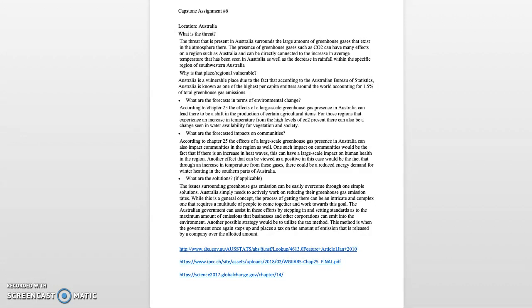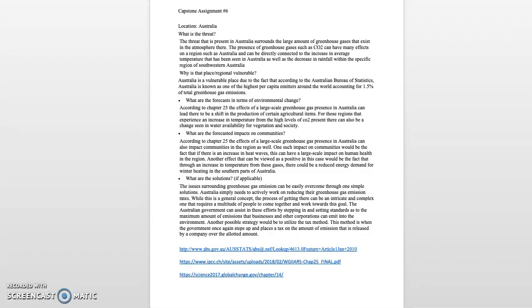According to Chapter 25, the effects of a large-scale greenhouse gas presence in Australia can also impact communities in the region as well. One such impact on communities would be the fact that if there is an increase in heat waves, this can then have a large-scale impact on human health in that region. Another effect that can be viewed as a positive in this case, however, would be the fact that through an increase in temperature from these gases, there could be a reduced energy demand for winter heating in the southern parts of Australia.